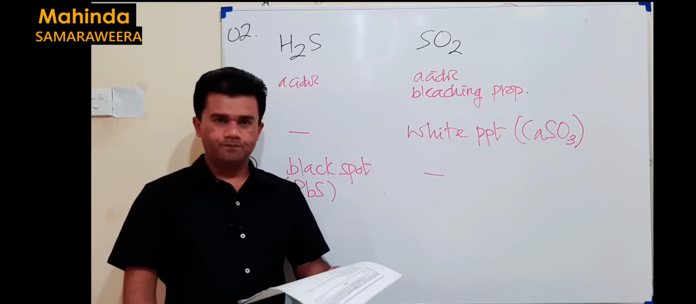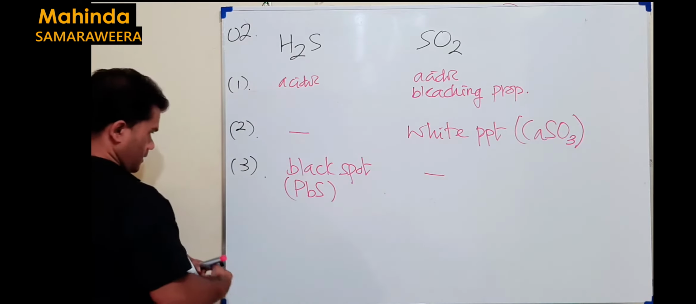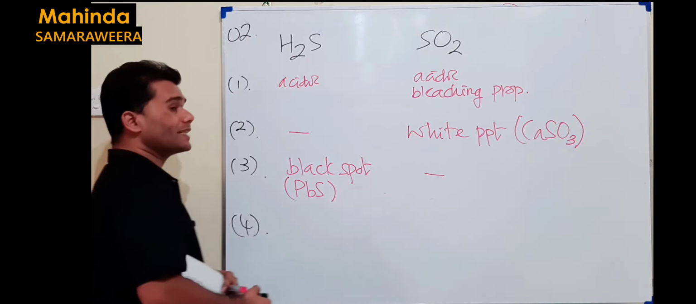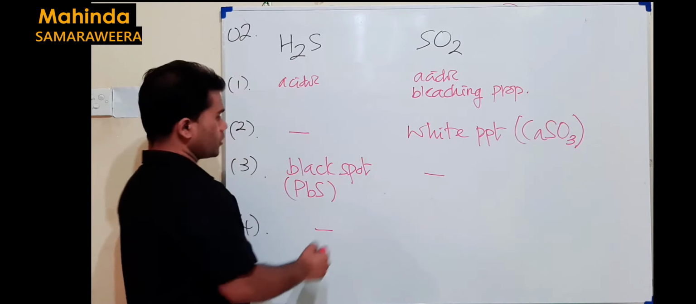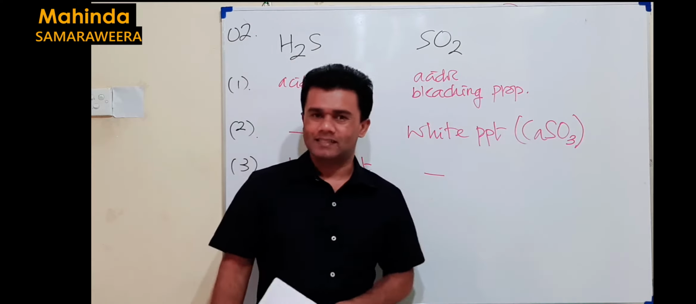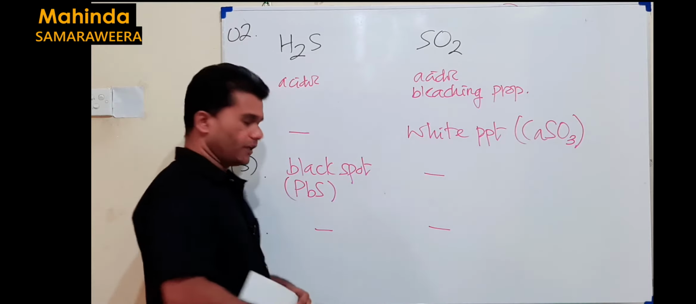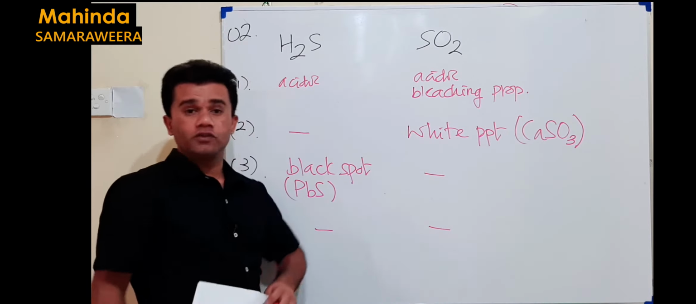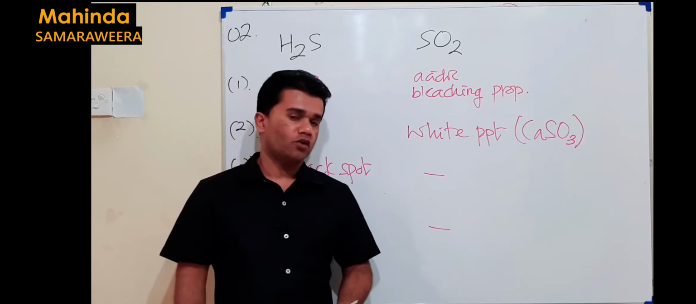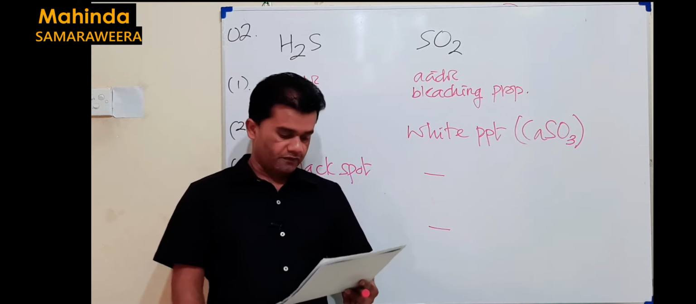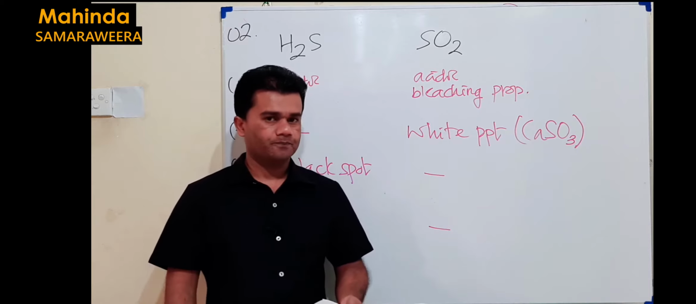Next one, HCl. And then the fifth answer, none of the above. Once you treat hydrogen sulfide with HCl, there is no reaction, no observation. And you treat sulfur dioxide with HCl, again no reaction, no clear observation. Now you can see there is no difference in these two cases when you use HCl. So can we distinguish these two gases by using HCl? No, we can't. Because of that, your answer should be the fourth one. For the second question, the correct answer is the fourth one.